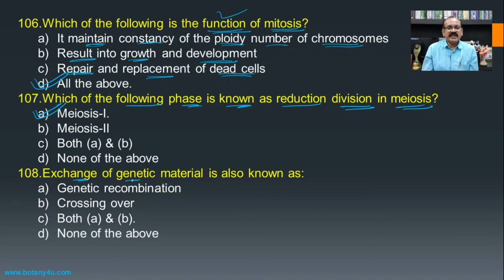Then, exchange of genetic material is also known as genetic recombination or crossing over. Both are similar terms, and hence both A and B become the answer for this one. And this exchange of genetic material is carried out between the homologous chromosomes. So in this there is an exchange of genetic material, and this is known as the chiasma formation.